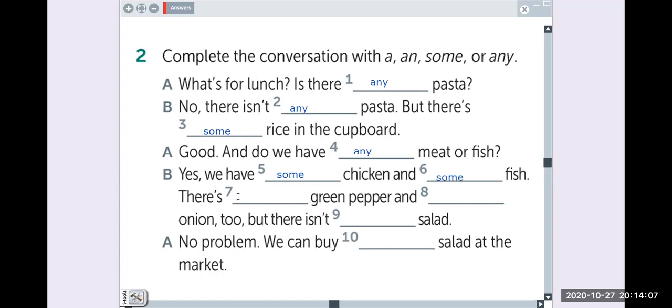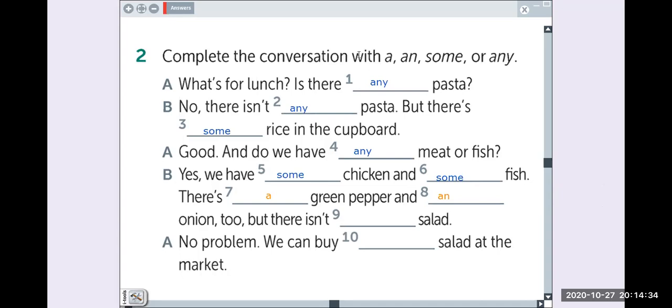There's a green pepper. And some onion, and an onion too. But there isn't any salad.